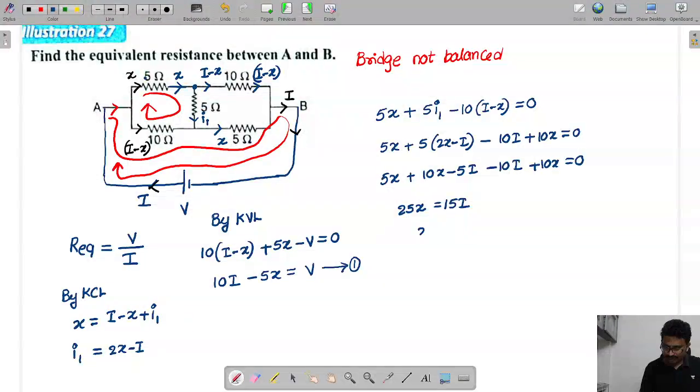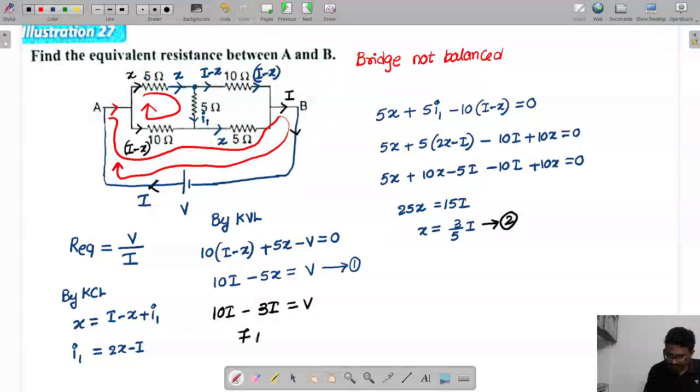From this, x is equal to 3 by 5 into I. Then we replace the x value in equation 1. So we get 10I minus 5 into 3/5 I, which is 3I, equal to v.